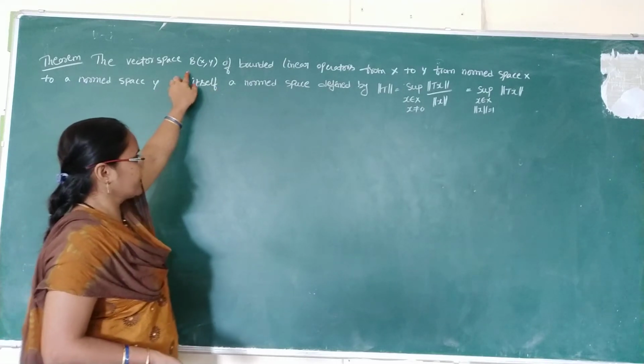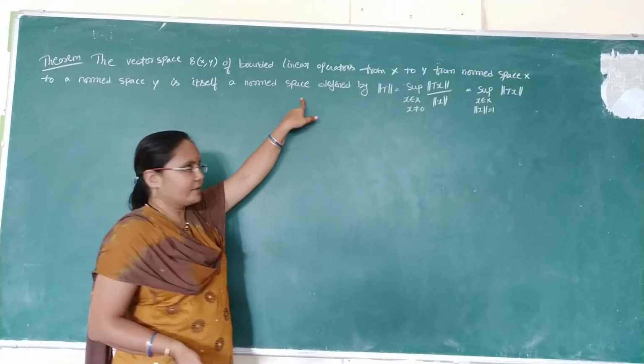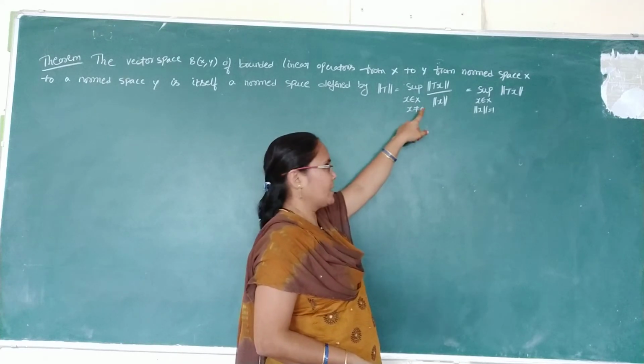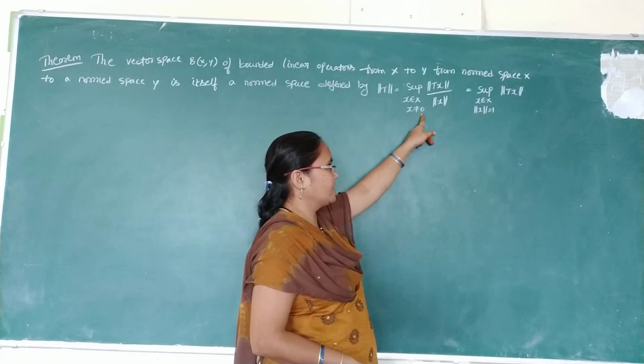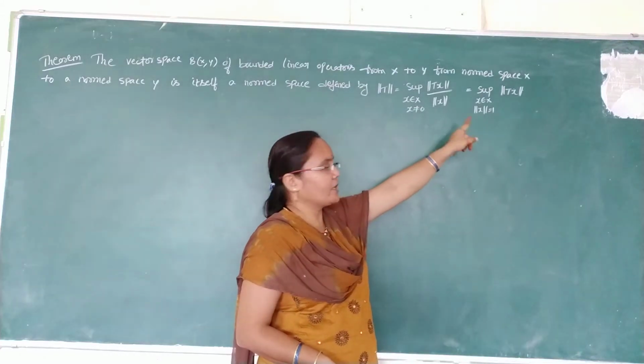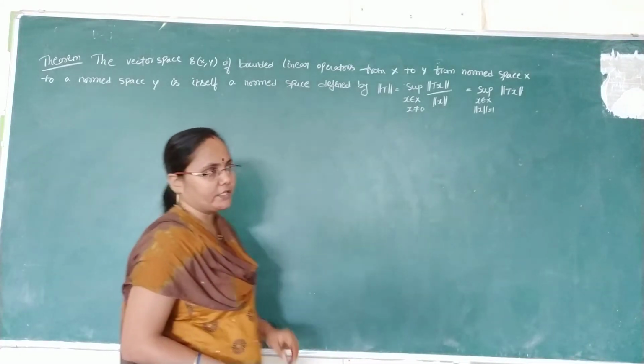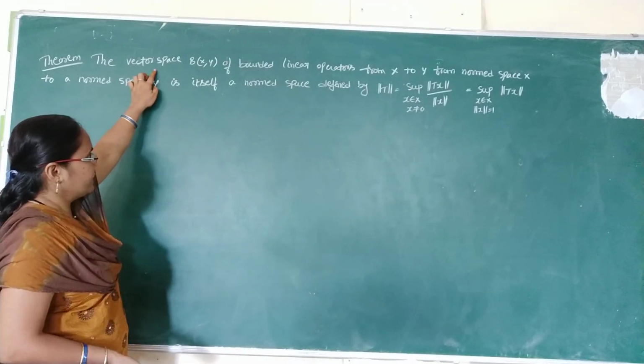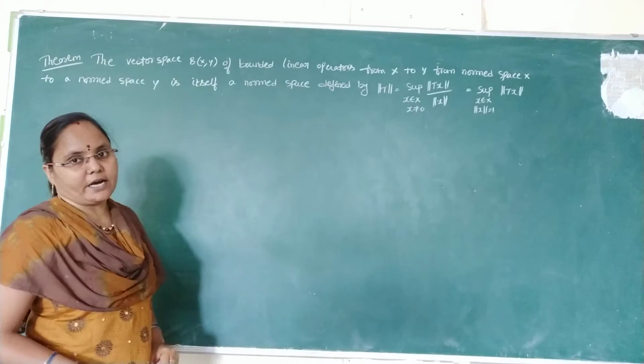We will say B of X comma Y is a normed space defined by norm T equal to supremum of norm Tx by norm x where x is non-zero, otherwise supremum of norm Tx where norm x is equal to 1. We have to show that this vector space is a normed space.